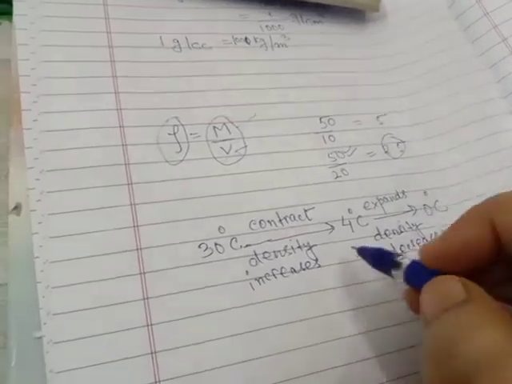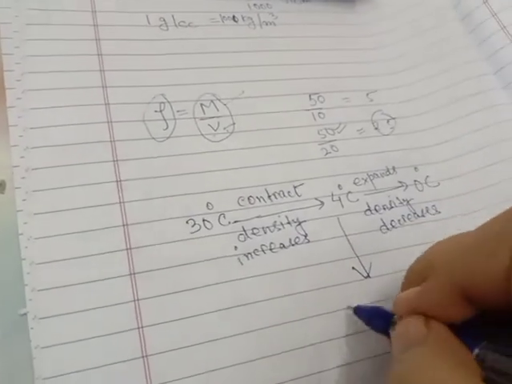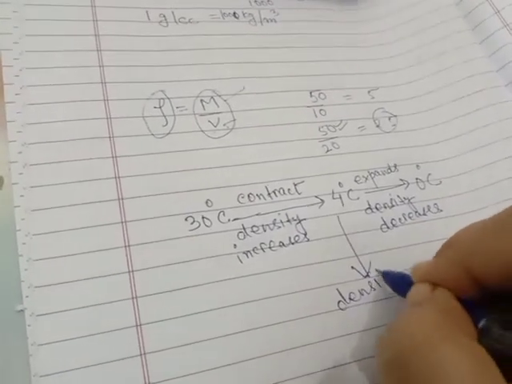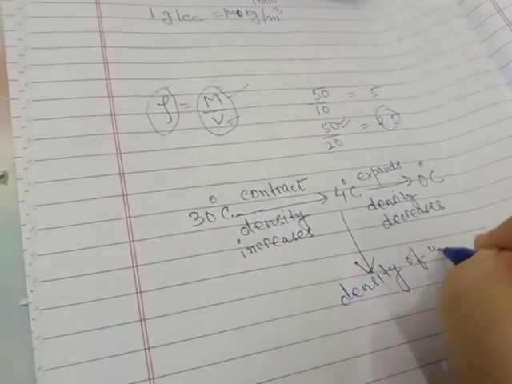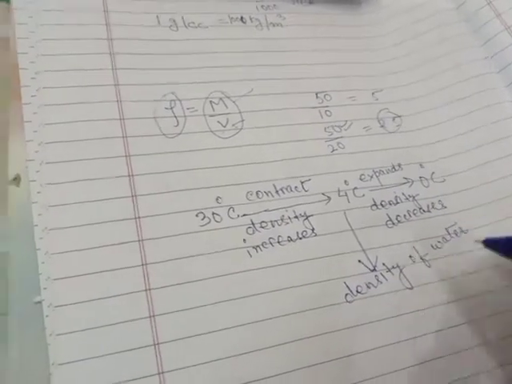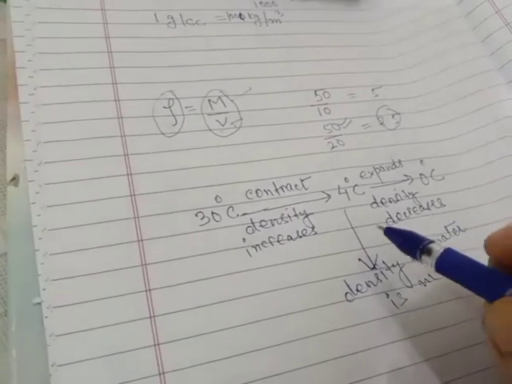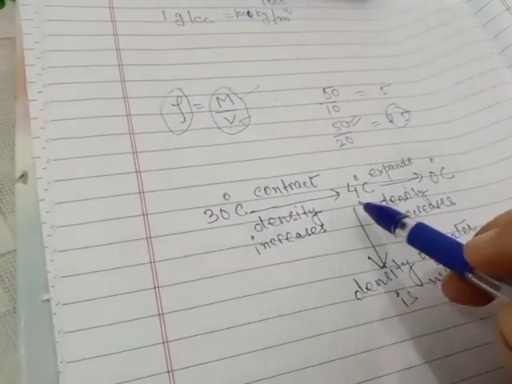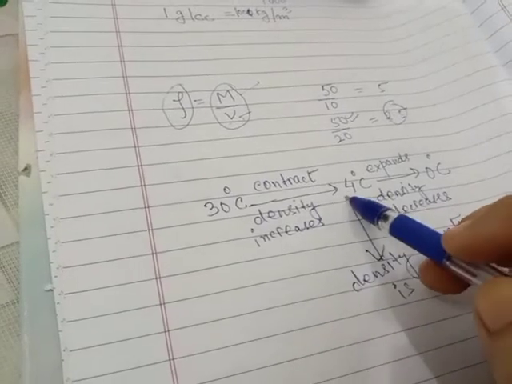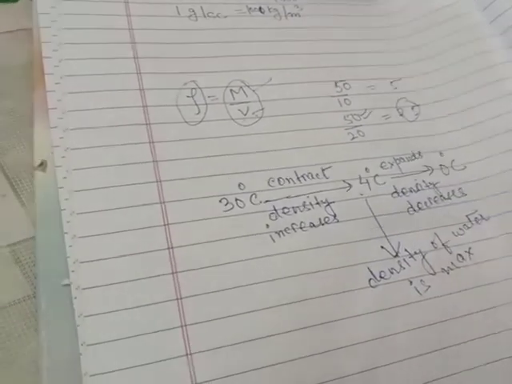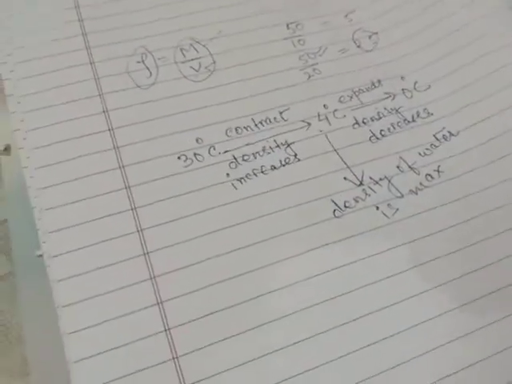So at 4 degrees Celsius the density of water is maximum, because it increased up till 4 degrees Celsius and then it is decreasing. Fine.